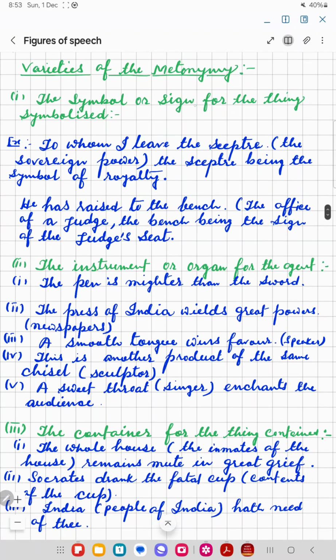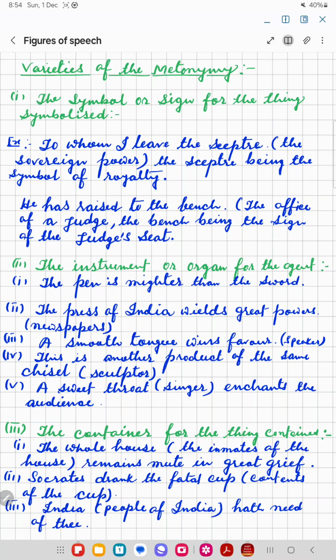The symbol or sign for the thing symbolized. To whom I leave the scepter, the sovereign power. Here, scepter stands for the sovereign power, the scepter being the symbol of royalty. He has been raised to the bench. Here, bench stands for the office of a judge, the bench being the sign of the judge's seat.